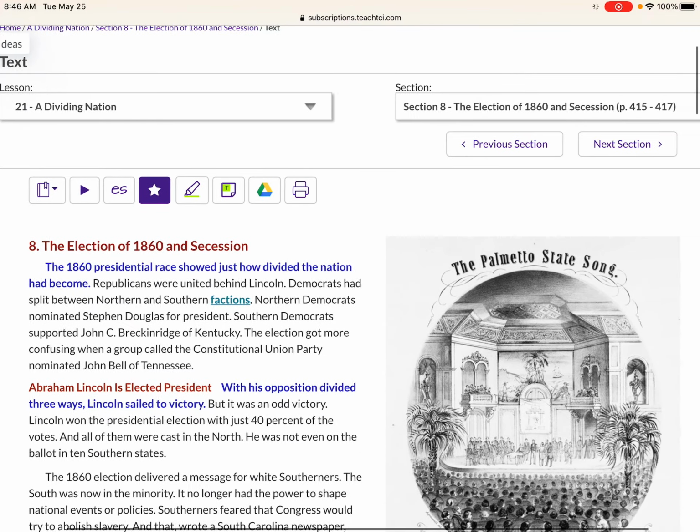Northern Democrats nominated Stephen Douglas for president. Southern Democrats supported John C. Breckinridge of Kentucky. The election got more confusing when a group called the Constitutional Union Party nominated John Bell of Tennessee.